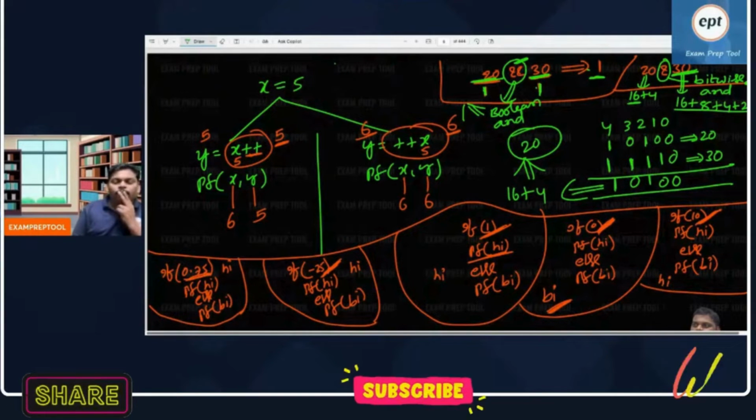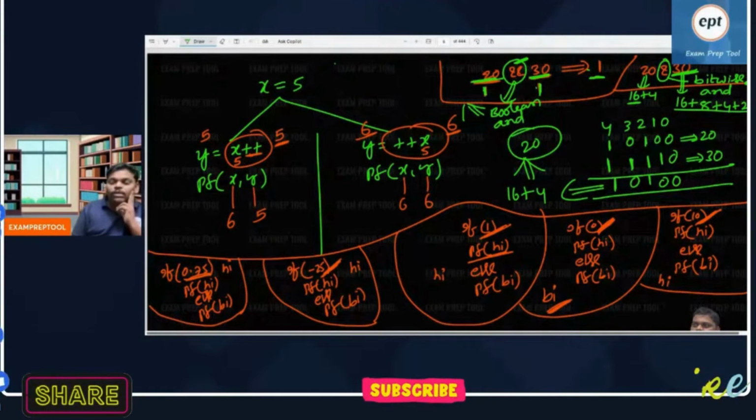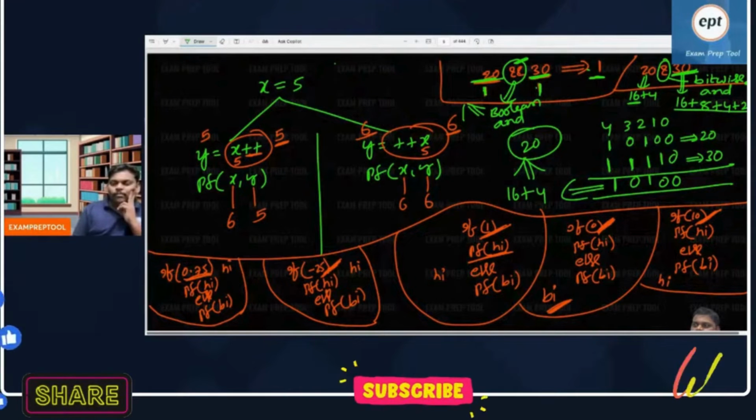Fine now? If I don't say this, you think that both are the same. Perfect. One is going to be Boolean AND, and another one is bitwise AND.